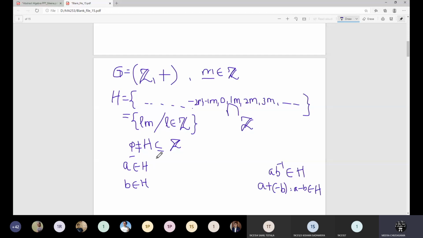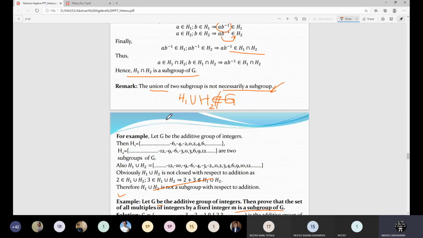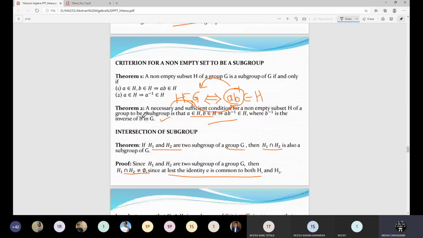It is already a non-empty subset of Z. If I consider two elements from the set and prove that A B inverse is in H, then by the necessary and sufficient condition we saw, you can say that it becomes a group. This necessary and sufficient condition I am talking about: if A, B are taken in H and A B inverse is shown in H, where B inverse is the inverse of B in G, then we can say that H is a subgroup.